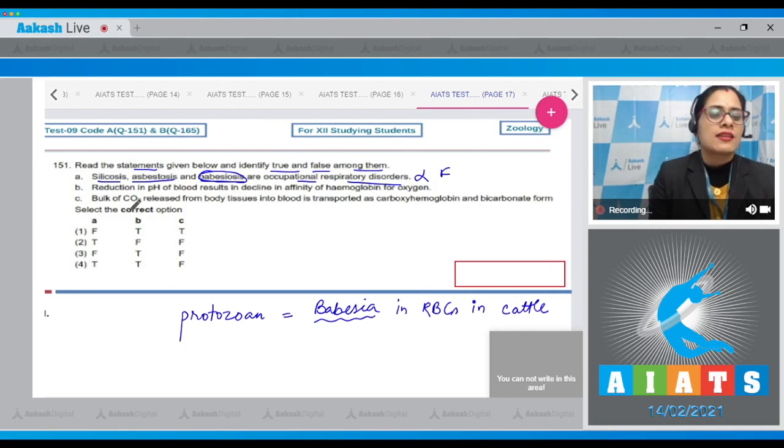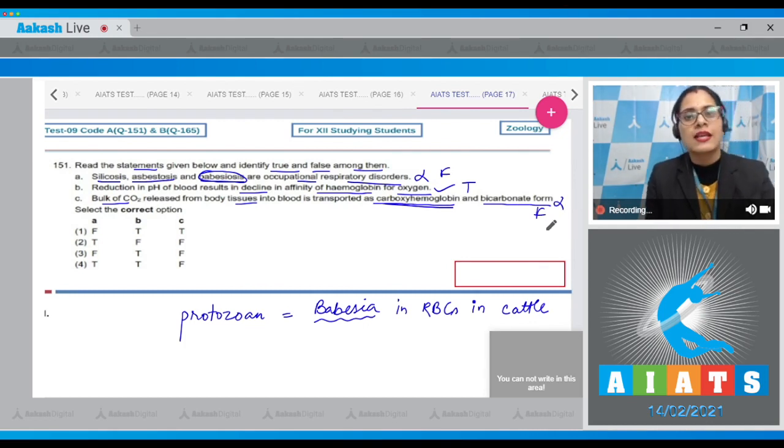The next statement says reduction in pH of blood results in decline in affinity of hemoglobin for oxygen is a correct statement. It is a true statement. The next statement C says bulk of carbon dioxide released from body tissues into blood is transported as carboxyhemoglobin and bicarbonate form. And this is an incorrect statement.